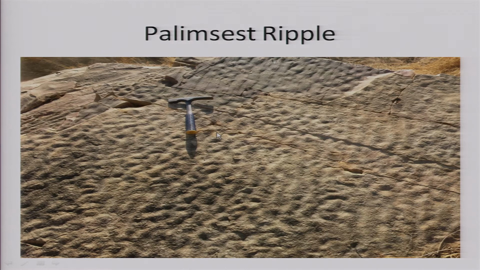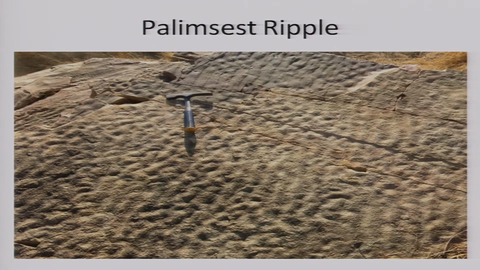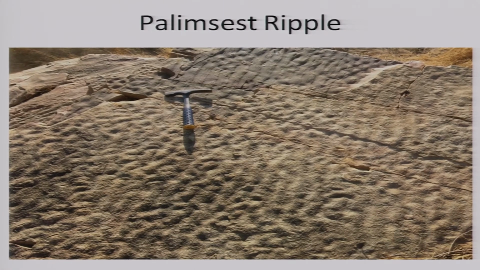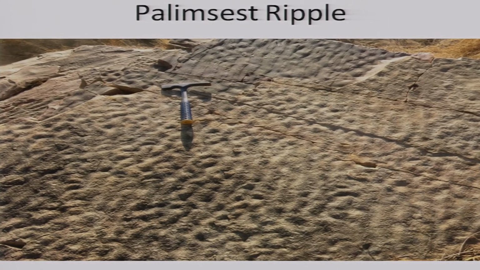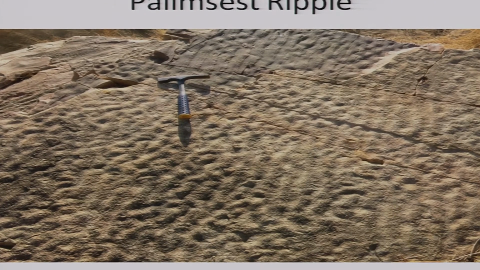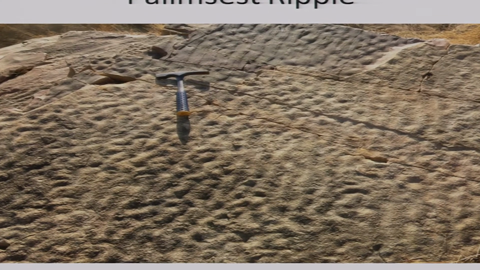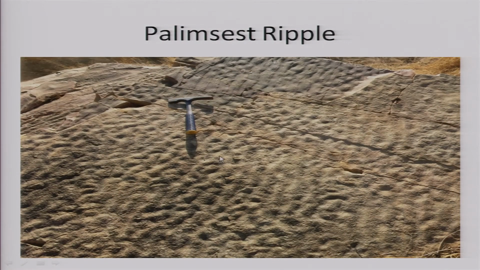There is another one called palimpsest. Palimpsest ripples are formed by interference patterns. The interference of water from different directions, and each current leaving a mark of its own, and therefore, what we get finally is just a jumbled up structure. These are very well preserved in the rock record and are a very important marker for interpreting the sedimentary environment in which they must have formed.